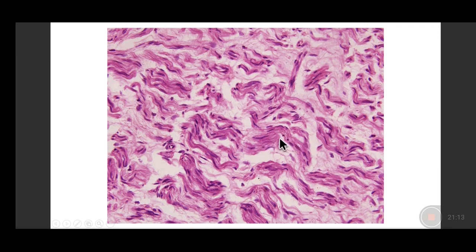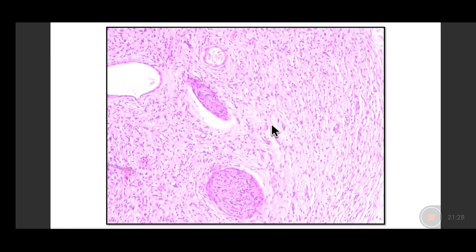So they are present in small tiny nerve twigs which are scattered in a background of collagen with few fibroblasts scattered in between. So that is why they are called neurofibromas. They have the component of Schwann cells and they have the component of fibroblasts.